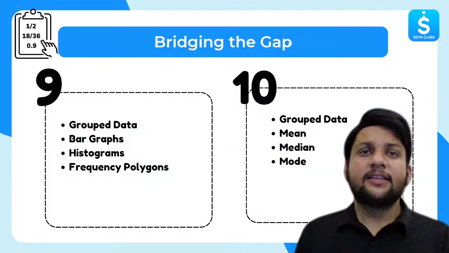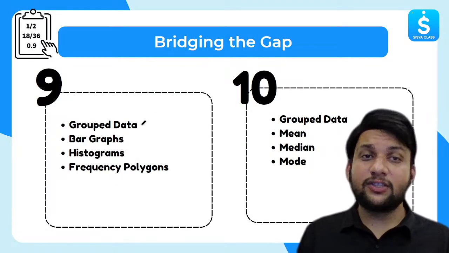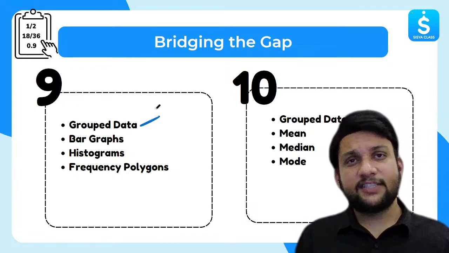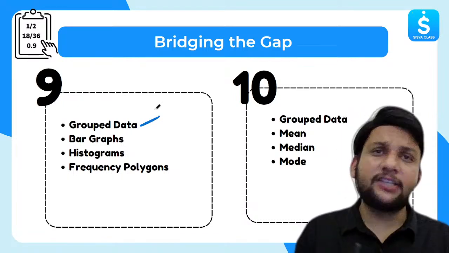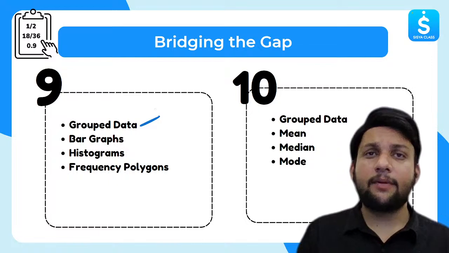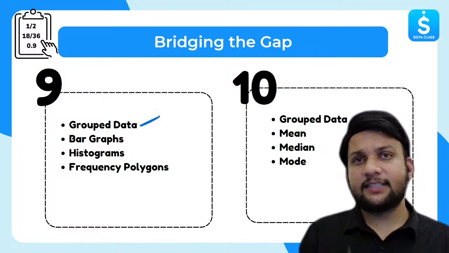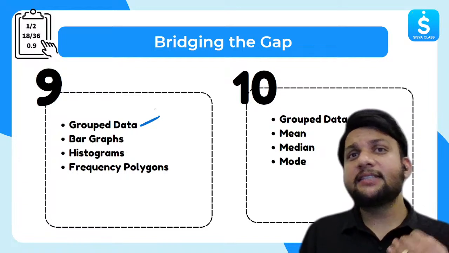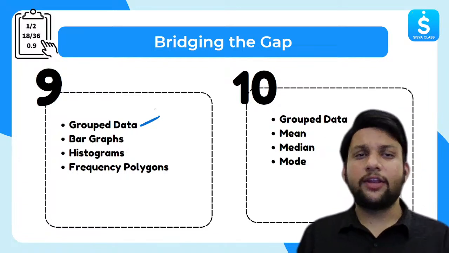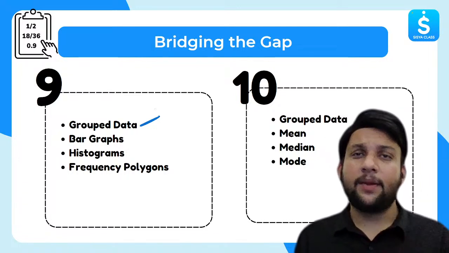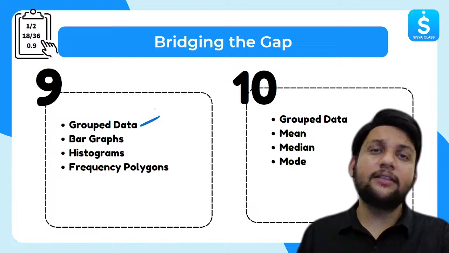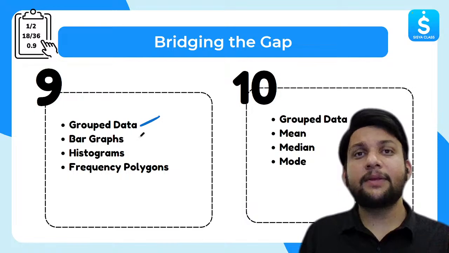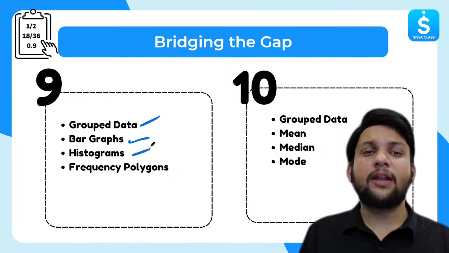All right, let's start. In class 9, we studied what is grouped data. Earlier, before that, we studied discrete data and continuous data. Discrete data is data which has certain fixed values, like the total number of students in your class, such as 7, 9, 8, 10, or maybe 30 or 20. Continuous data is like weight or height. Continuous data we always tend to group when it is in large numbers. We also studied how to represent data using bar graphs, histograms, and frequency polygons.